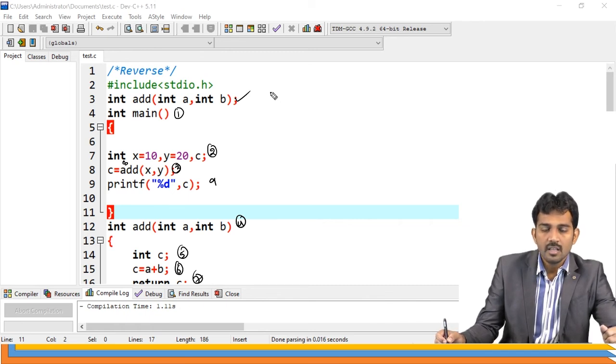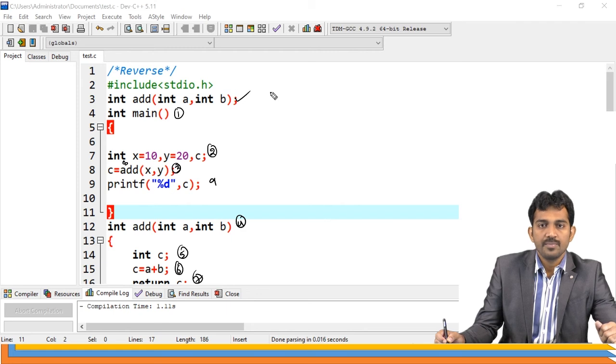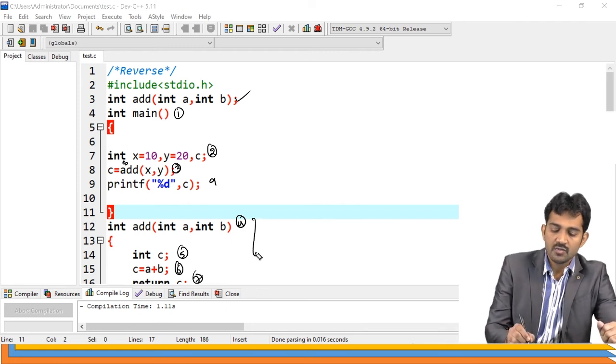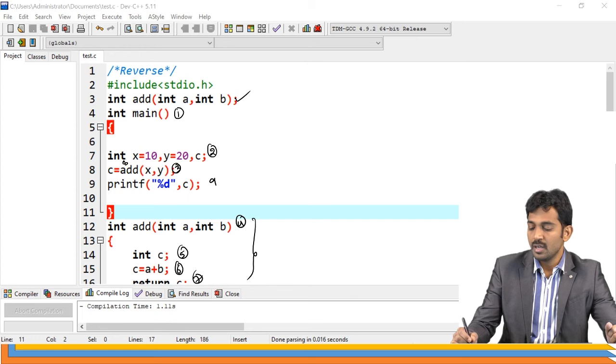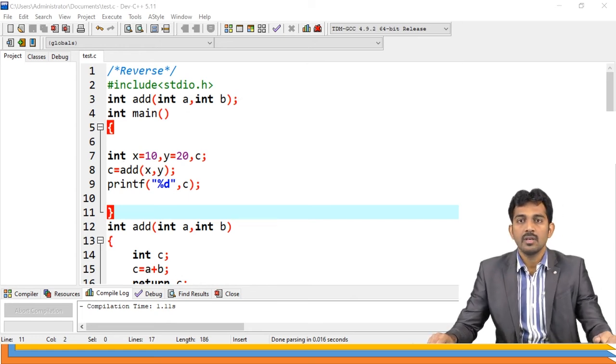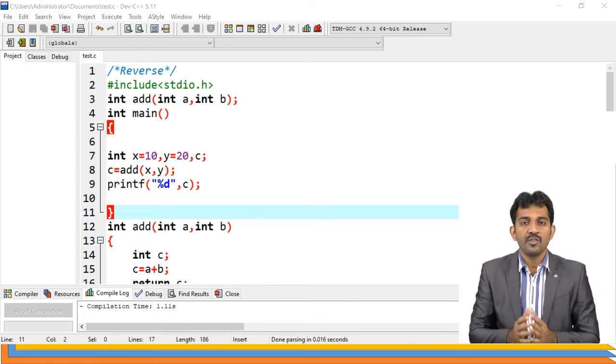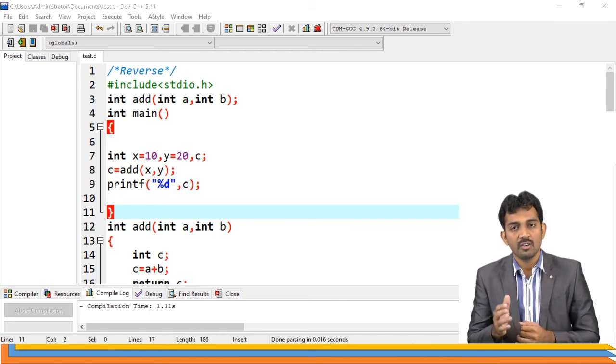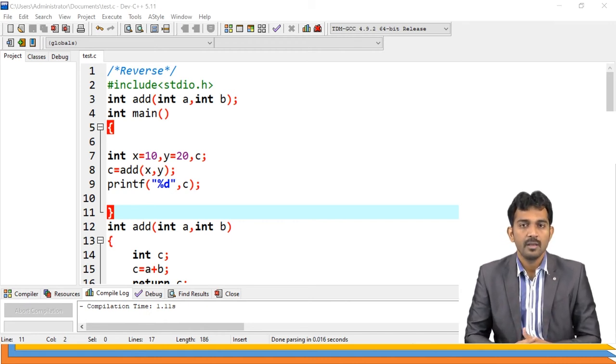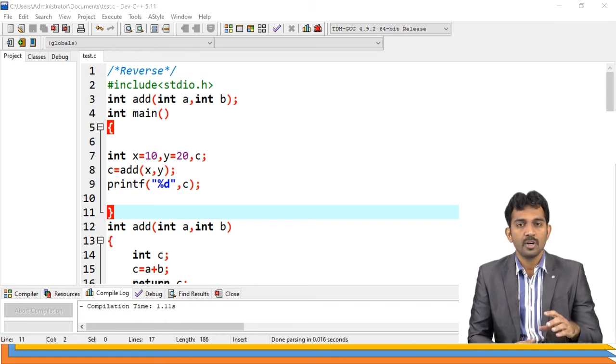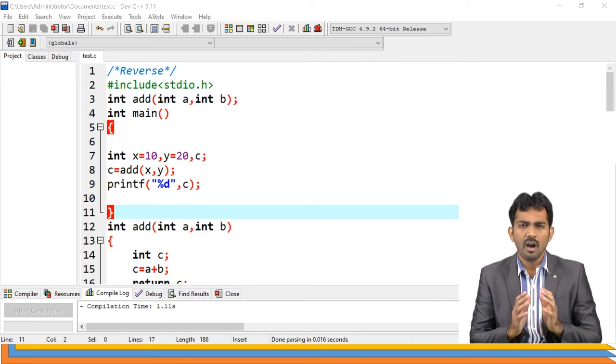Is this clear? This is how to write a function. This function you can call n number of times. If you use add n number of times, it can call that function n number of times. So this is a simple program, that is why we're showing only a few lines. But if you really plan for a big project like an ATM project or some real-time project, modules are definitely very useful. Debugging is also very easy when you write functions.